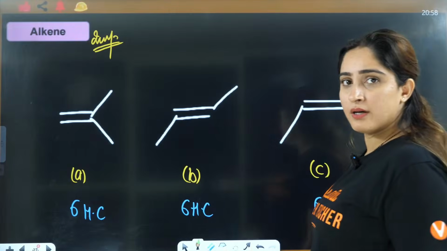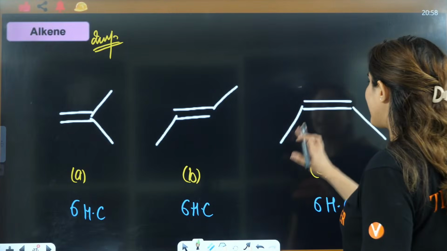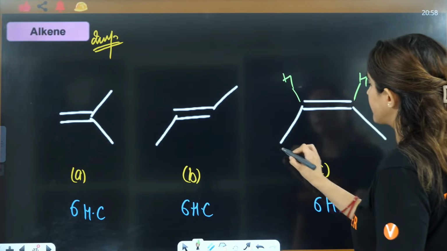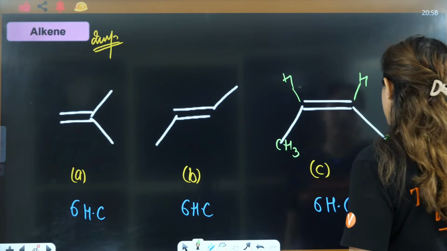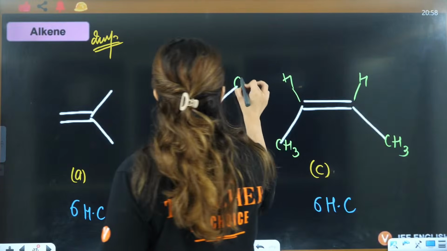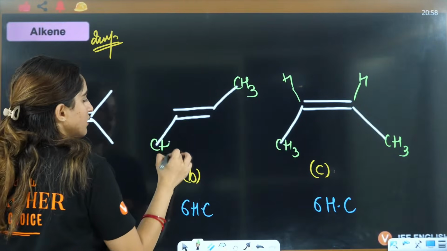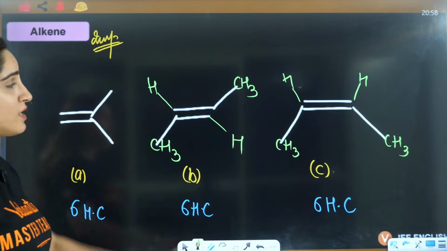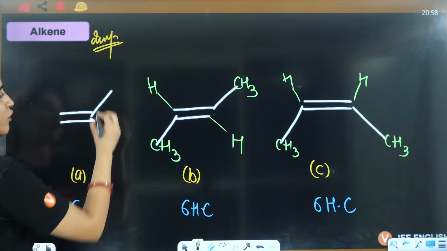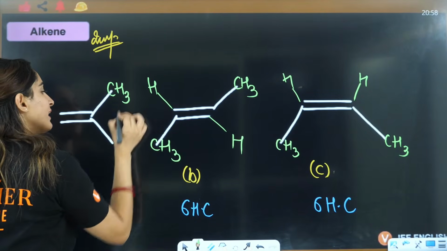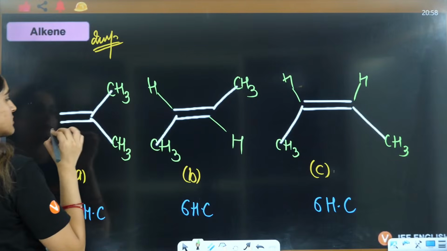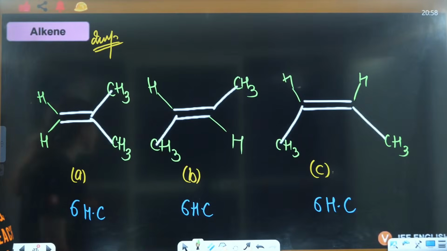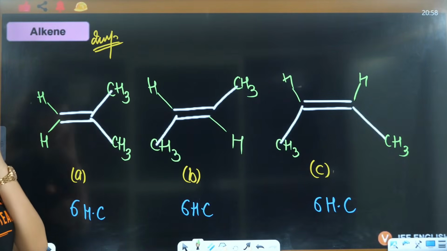Now, if you know geometrical isomerism, then you know that when same group, this is hydrogen, this is hydrogen, this is CH3, this is CH3. This line means methyl. When you have nothing, that means hydrogen. That I have told you; this is like the base of organic. When you have just one line, that means they are talking about CH3. When nothing is drawn, that means hydrogen, to complete the tetravalency of this carbon, right?